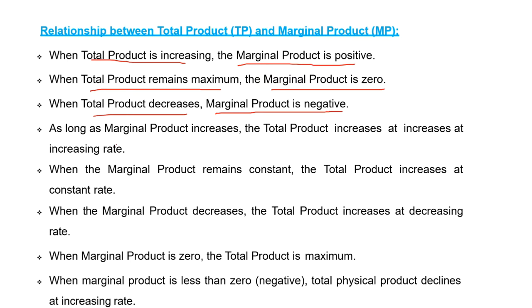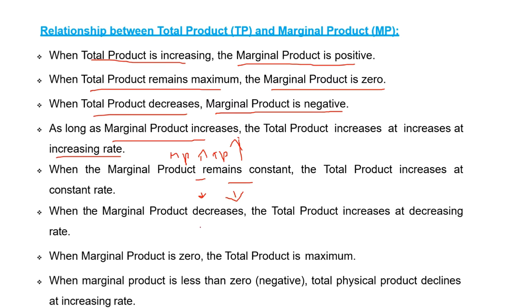When marginal product increases, total product increases at an increasing rate. Whereas when marginal product remains constant, total product increases at a constant rate. Whereas when MPP decreases, total product increases at a decreasing rate.